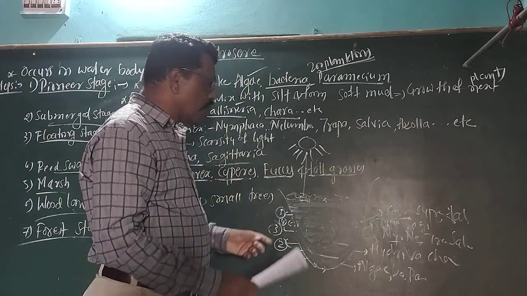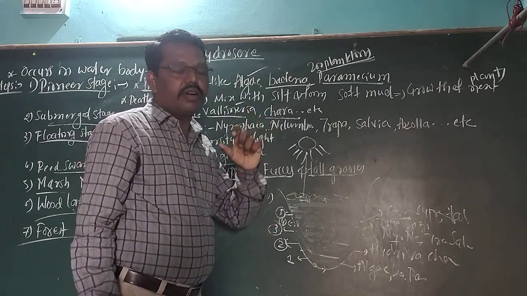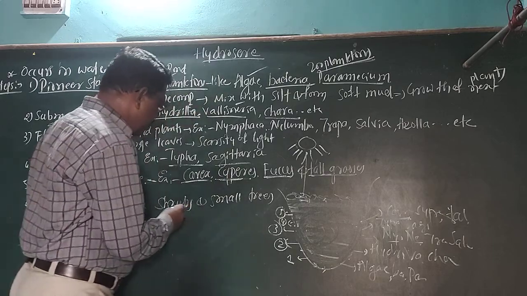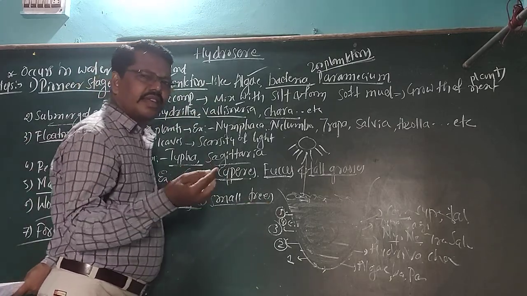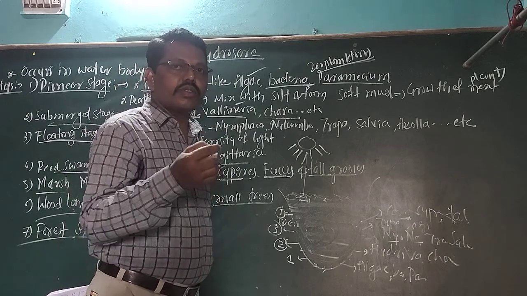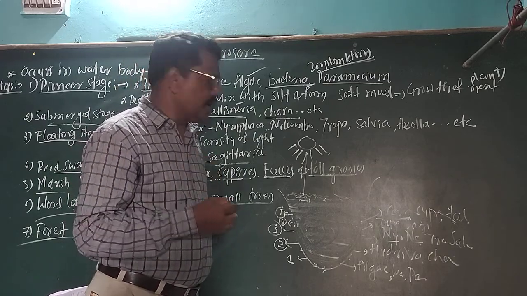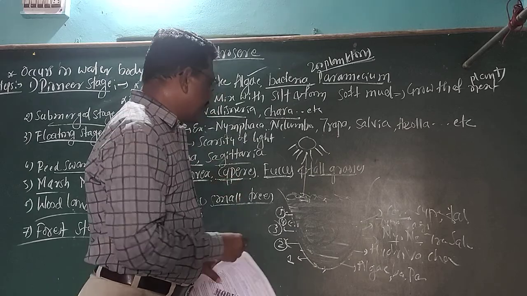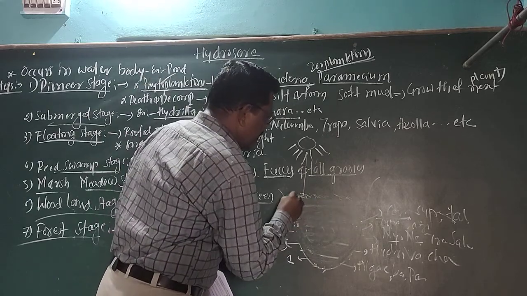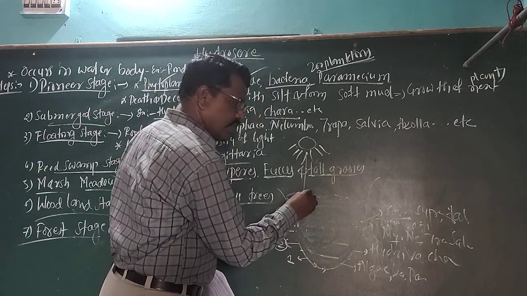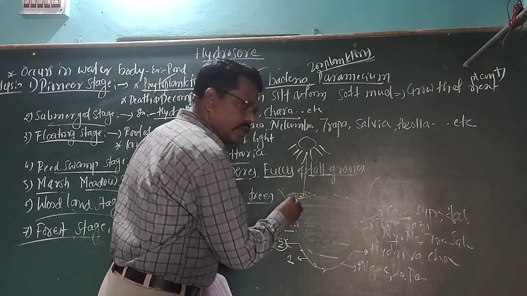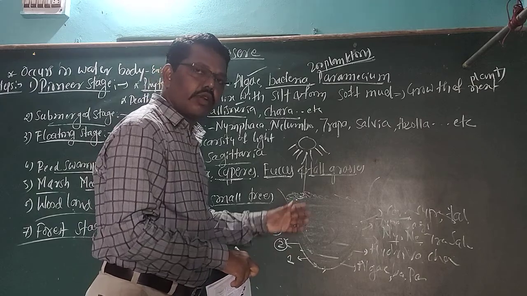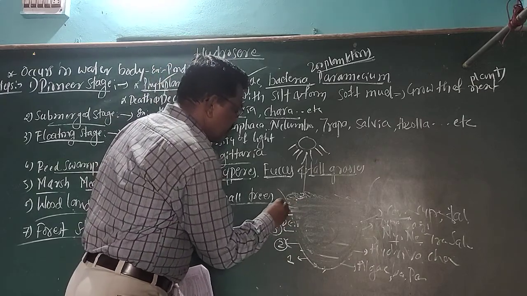Then here we get small trees. Shrubs will grow as well as small trees. You can take any example. Those are shrubs, it may be herbs, it may be small trees. Then they will grow. When these shrubs, small trees and herbs grow, they cast shade with their leaves. Then once again scarcity of sunlight will happen. This is the sixth stage.